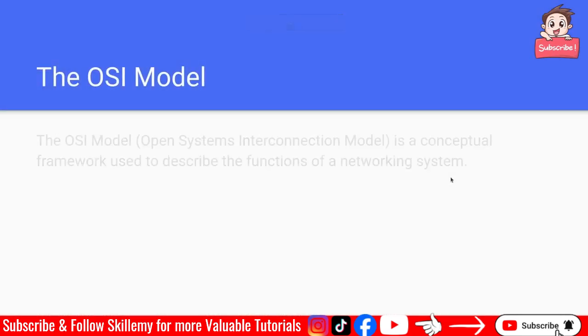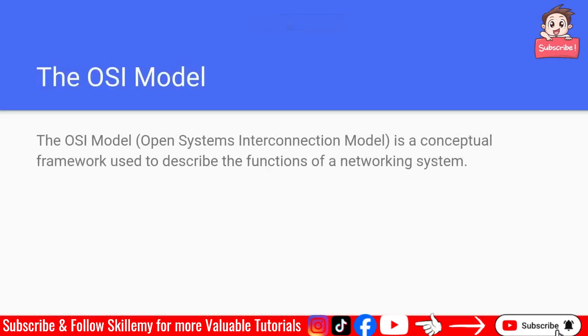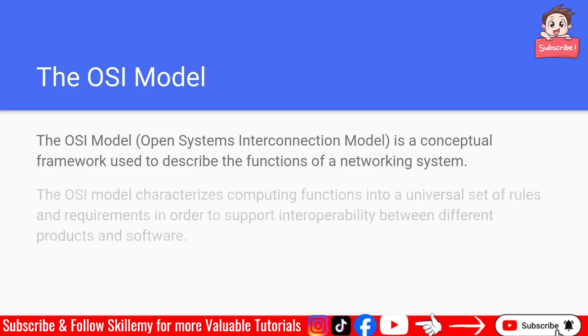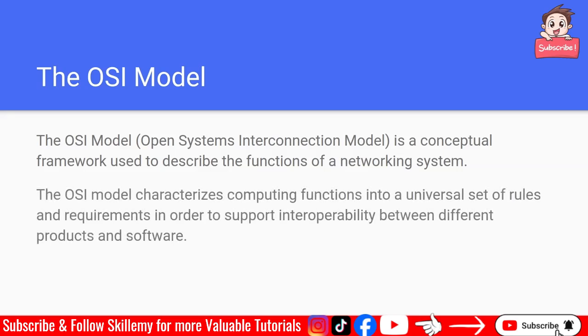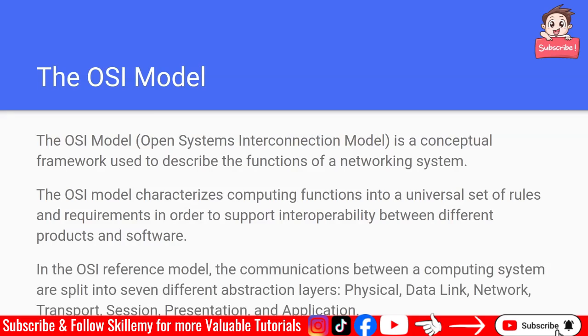The OSI model, which stands for Open Systems Interconnection model, is a conceptual framework used to describe the functions of a networking system. The OSI model characterizes computing functions into a universal set of rules and requirements in order to support interoperability between different products and software. In the OSI reference model, the communications of a computing system are split into 7 different abstraction layers: physical, data link, network layer, transport layer, session, presentation, and application.